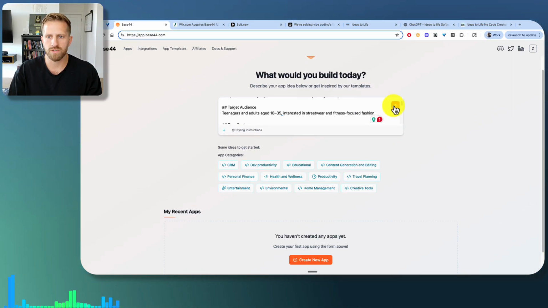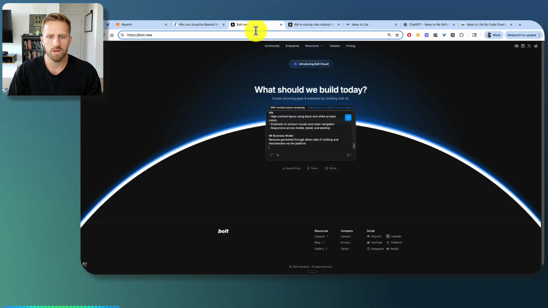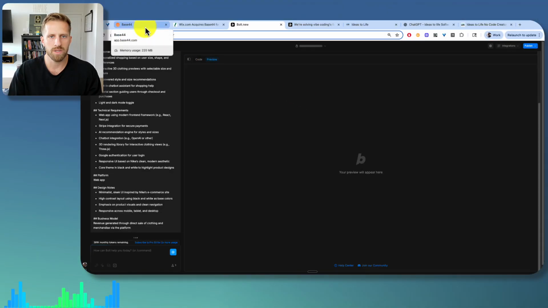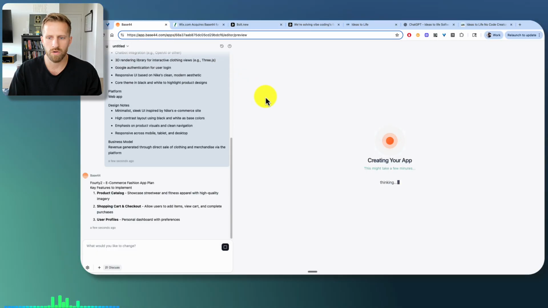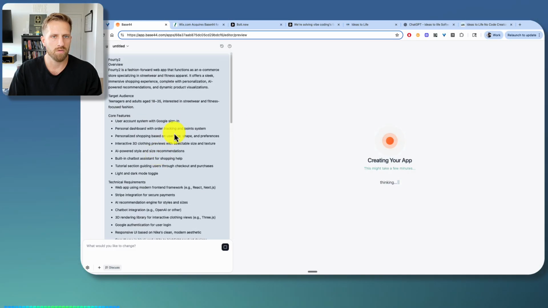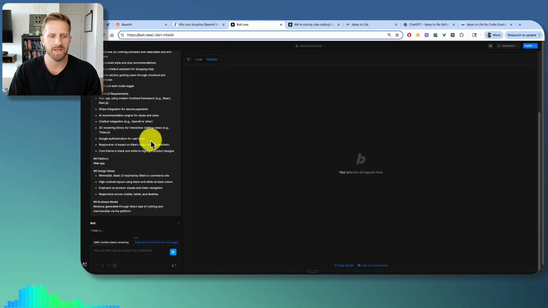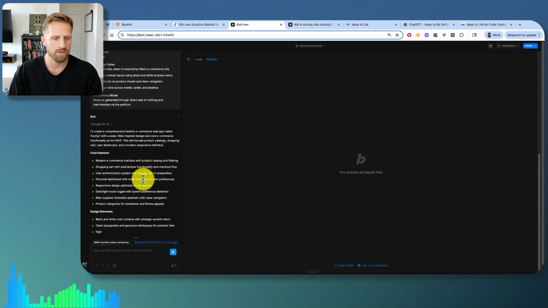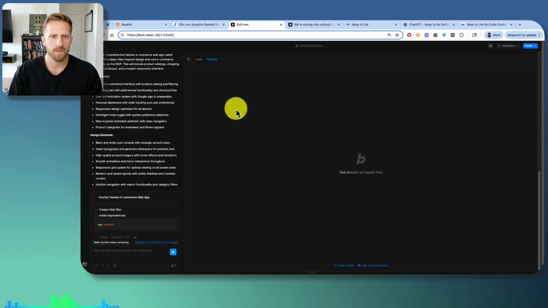Here we go. 3, 2, 1, go. Let the battle begin between Bolt and Base44. Creating your app. It's thinking. It usually takes about 3 to 4 minutes with Bolt, depending on how complex it is. But they're both thinking. They're both going. They're neck and neck. Here we go.